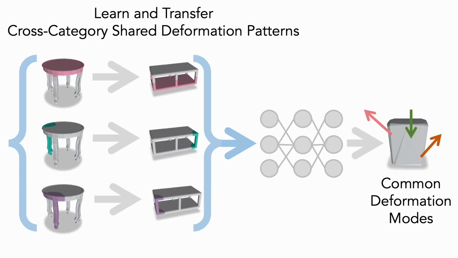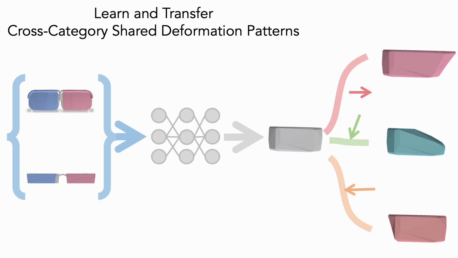We represent convex deformations via cages, and record common deformation modes via deformation bases. We train a neural network to parameterize deformation bases. By pre-training it on rigid meshes, and fine-tuning it on the target dataset, we can transfer shared deformation patterns to the category of interest for deformation space enrichment.